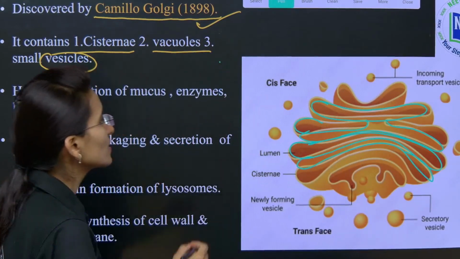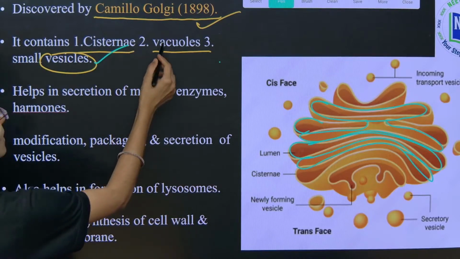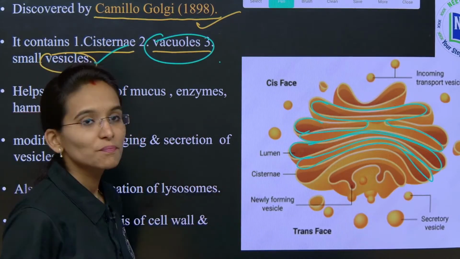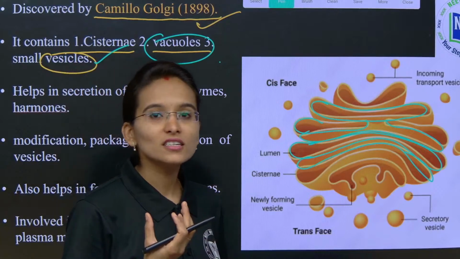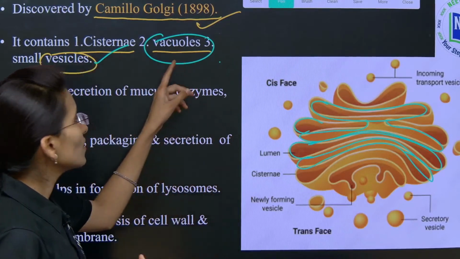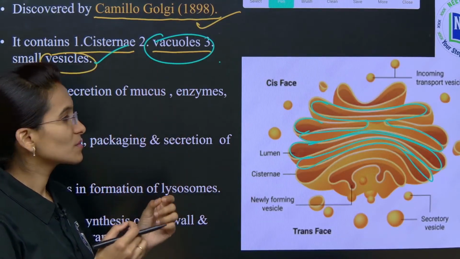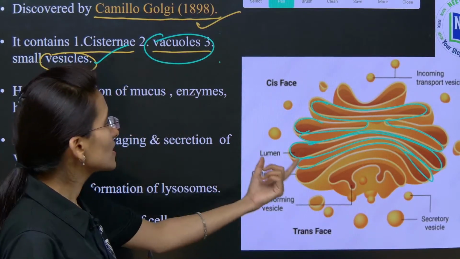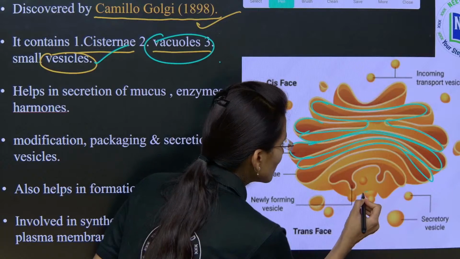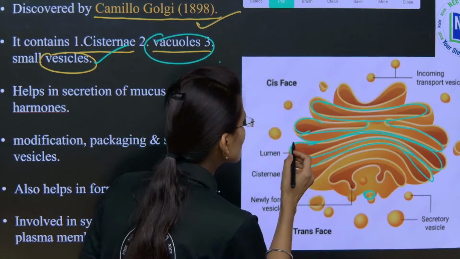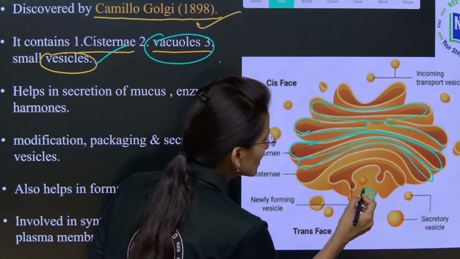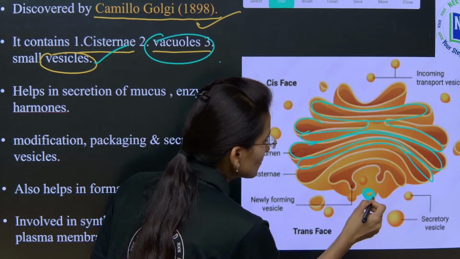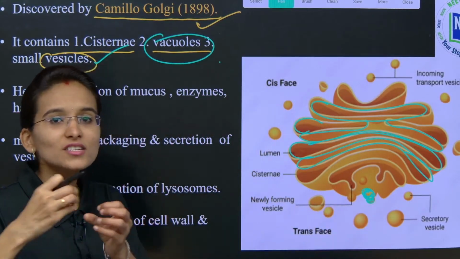Okay, and this is about the cisternae. And then next, vacuoles. The vacuoles are the spherical shaped bodies. If you observe the small difference between the vacuoles and vesicles, the vacuoles are located by joining to the cisternae. The vacuoles will join the cisternae and they are going to be bulged outside.